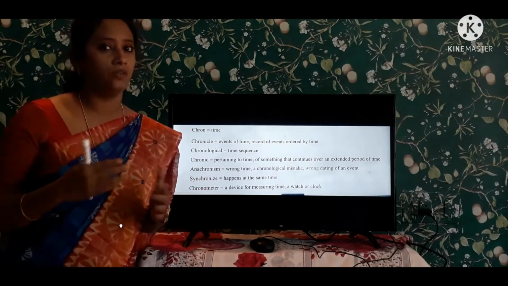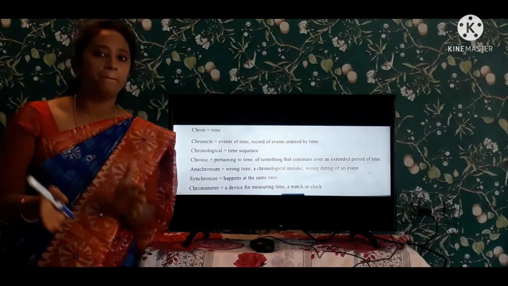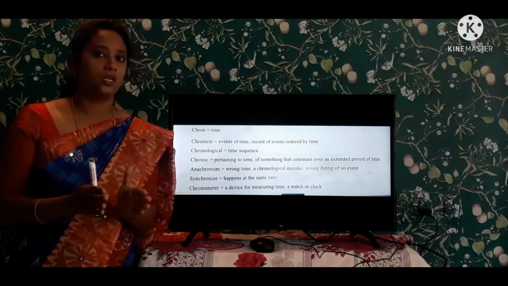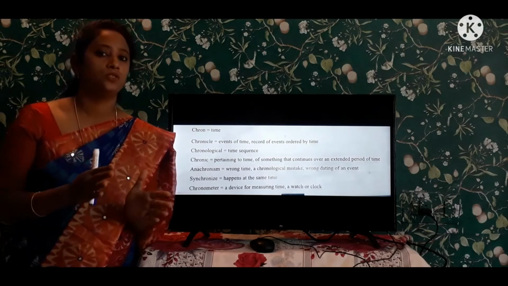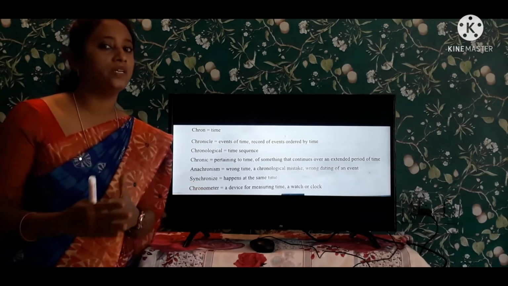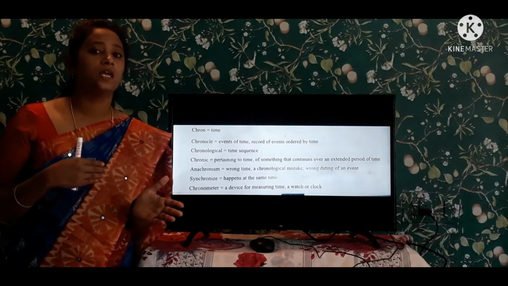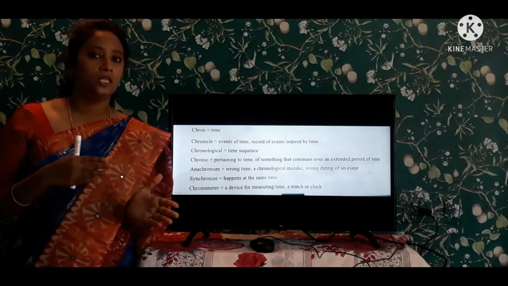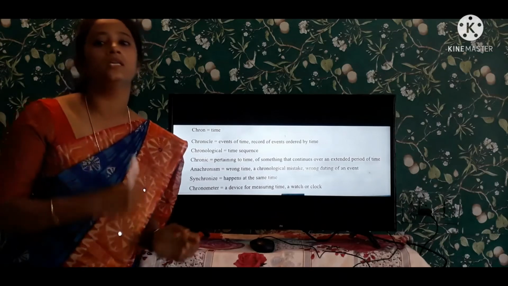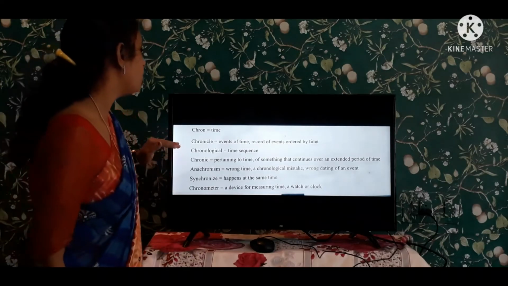So these are all events, and those events have a particular time. On January 26th, Republic Day. Independence Day is August 15th. So these events having a particular time is known as a chronicle.